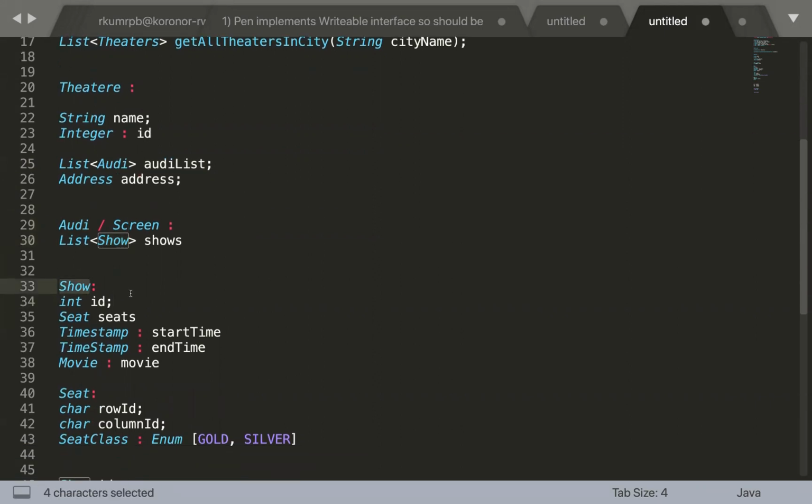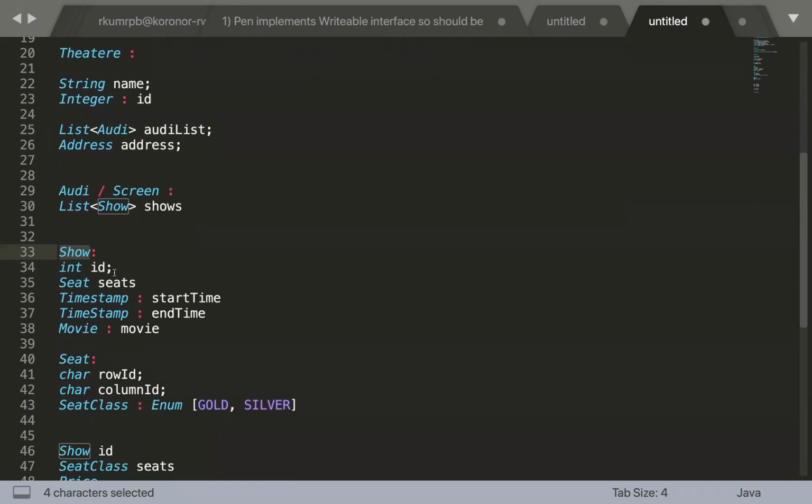And the show is exactly a representation of, at any point in a theater, on a screen, some movie is running. So that is nothing but a show, which is going to have some ID, some seats, right? And that's the reason behind not keeping the seat in the Audi: for each show, the pricing of the seat will vary. And that's why we have the seat as part of the show.